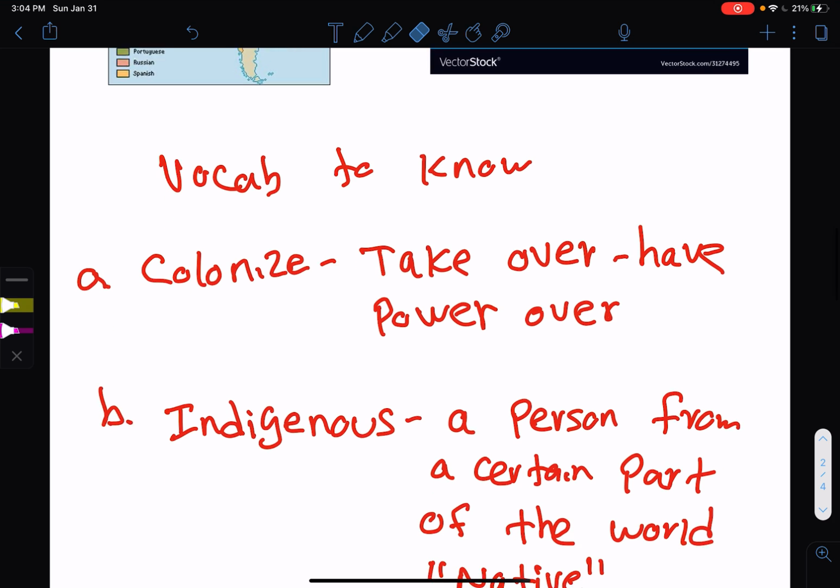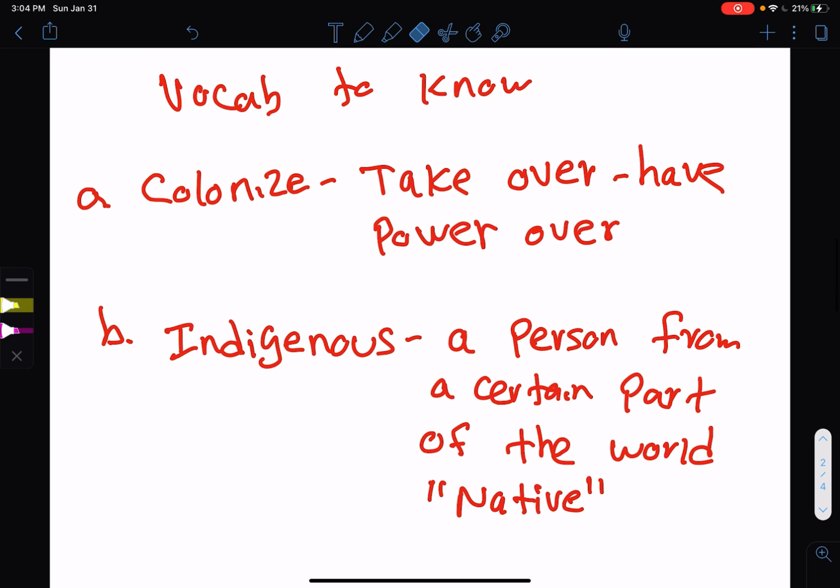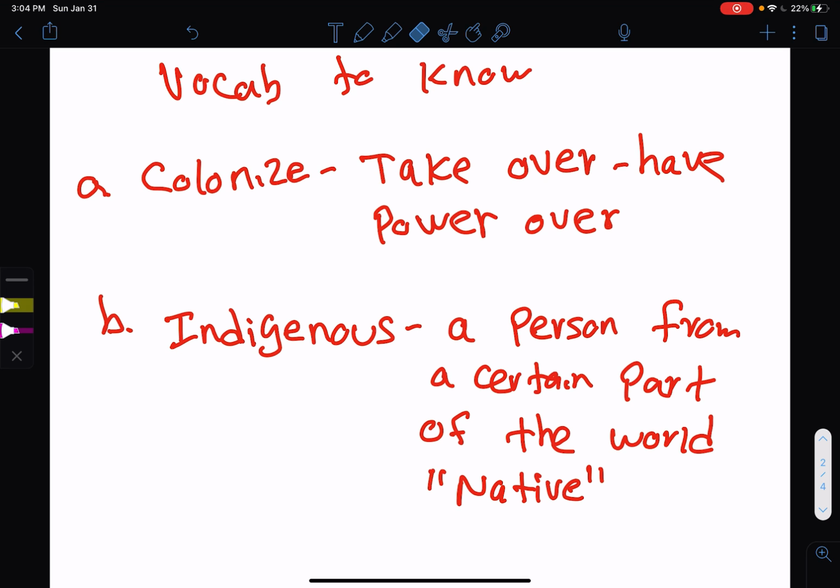Okay? Indigenous is a person that lives in a certain area. The Native Americans were indigenous to the New World. A person from a certain part of the world, native. Right? That's what indigenous means. When you hear the word indigenous, it's talking about the people that were there originally.